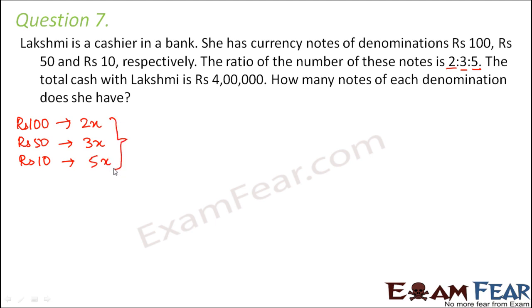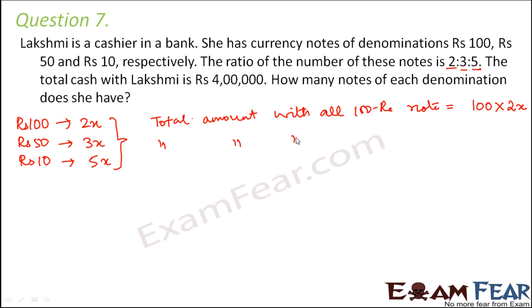Now assuming this, what should be the total cash with Lakshmi? So what would be the total amount with 2x number of 100 rupee notes? So the total amount or the total money with all the 100 rupee notes would be how much? So with all 100 rupee notes, it would be 100 multiplied by the number of notes, which is 2x.